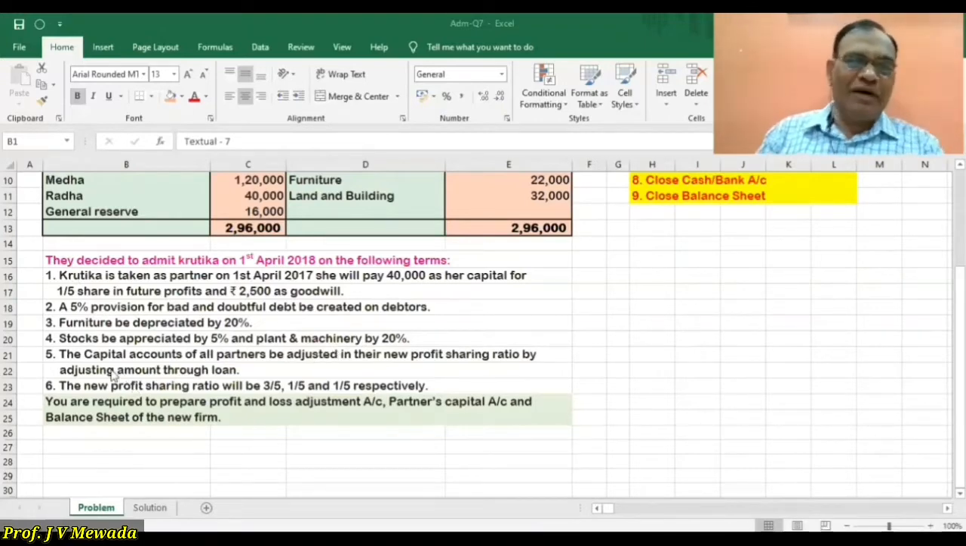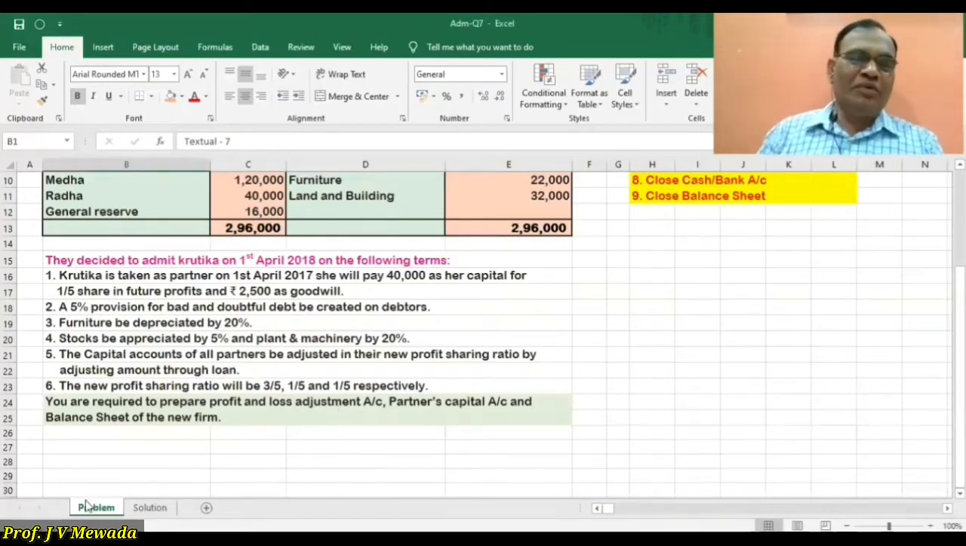The capital of all the partners is to be adjusted in the new profit sharing ratio by adjusting the amount through loan. The new profit sharing ratio is 3:1. You are required to prepare profit and loss adjustment account, partners capital account, and balance sheet as usual.